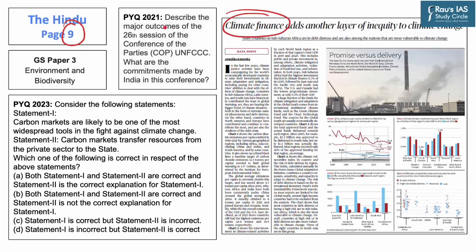Now, climate finance is important from the GS Paper 3 perspective, which includes environment and biodiversity. Further, the mechanisms to limit the effects of climate change are also important from the mains perspective, which is apparent from this PYQ of the year 2021 on the Conference of Parties to the UNFCCC. Further, the issue of climate finance also finds itself in the prelims of the year 2023, in which a question appeared on carbon markets. And hence, the issue of climate finance is important from the exam's point of view.